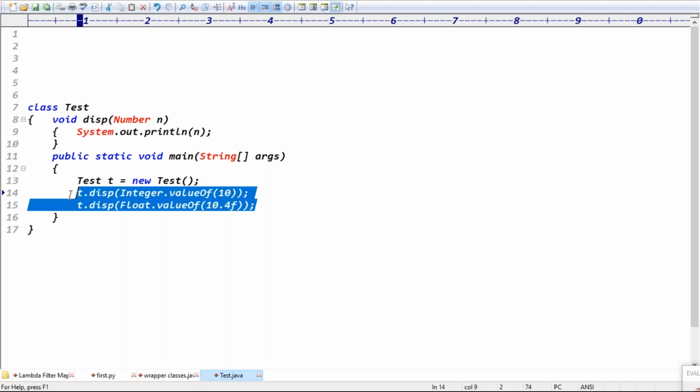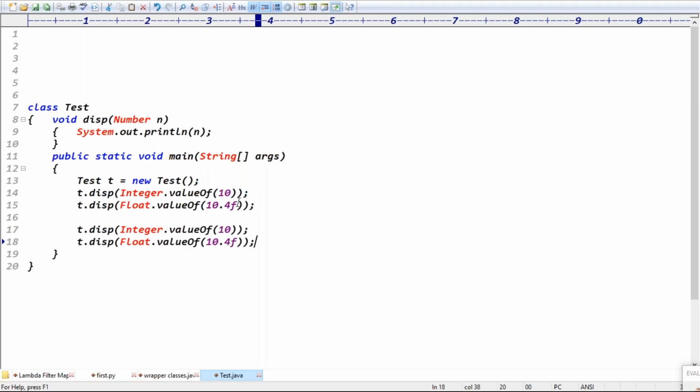Even without this, you can pass 10 directly also, right? We are passing 10, but it is expecting a Number type object. 10 is a primitive value, but it's expecting object data. But the primitive is automatically converted into object format, right? That concept is called what? Autoboxing, right? Exactly.